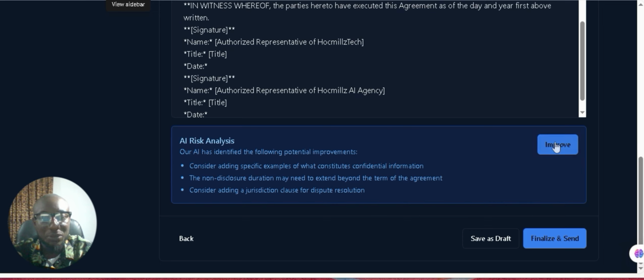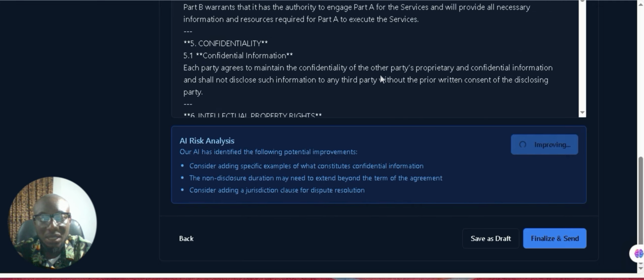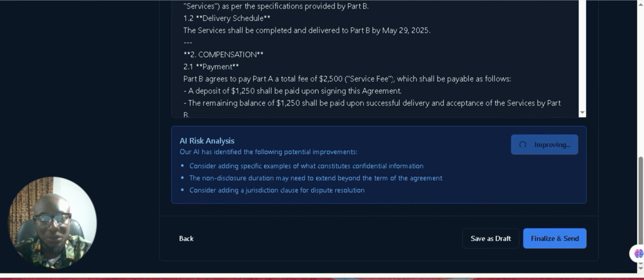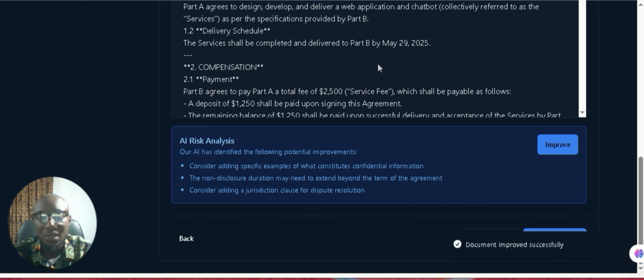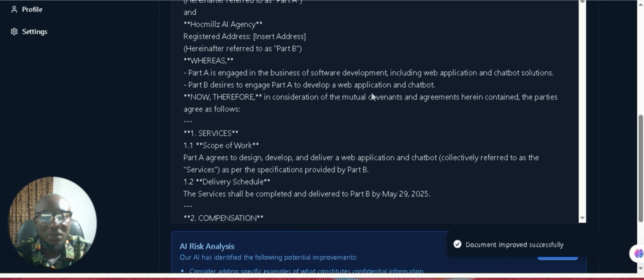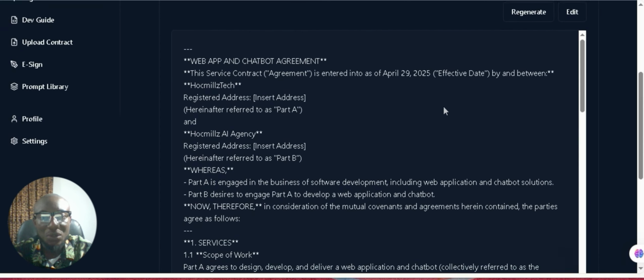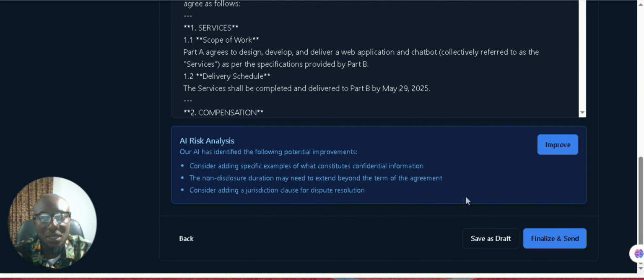self-improve it. Let's self-improve it and see what will happen. If it's going to add some things to it. After that, we're going to save as drafts. Self-improvement is working successfully. It works successfully. So the next thing that we are going to do is we are going to save a draft so that